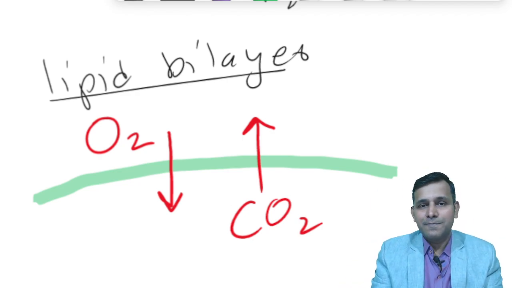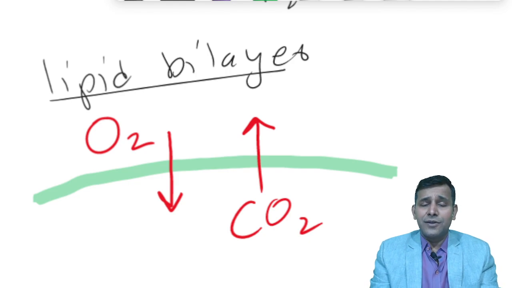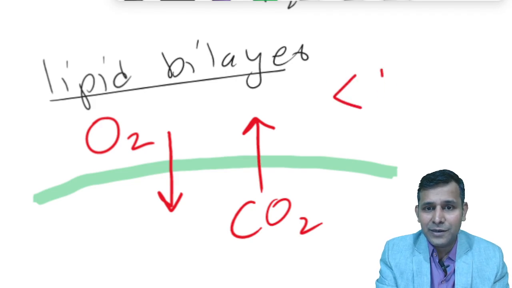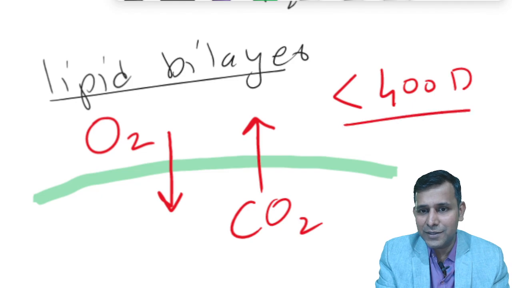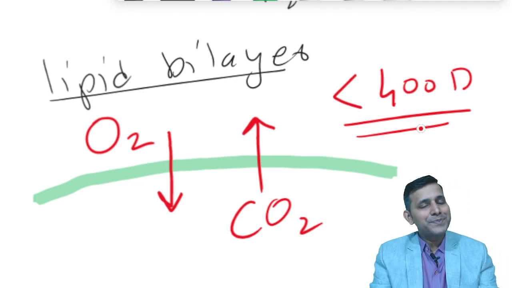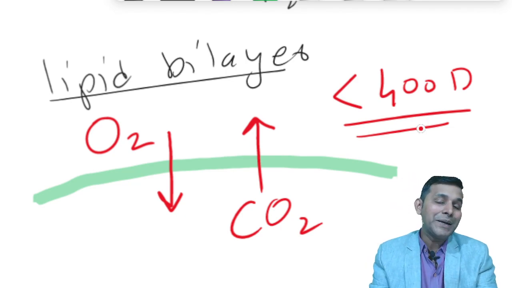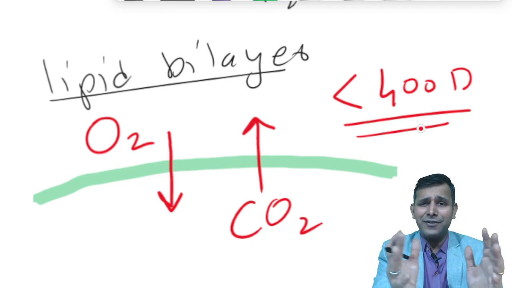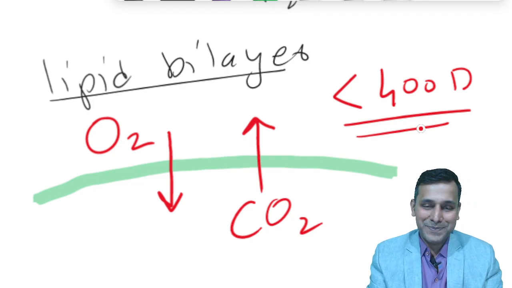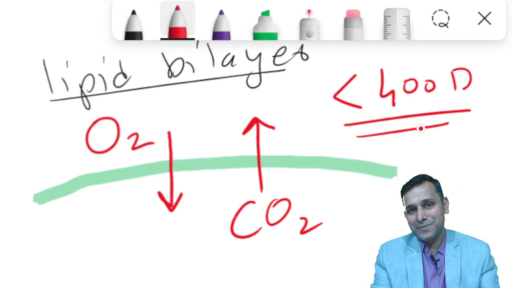So these molecules and other gases like nitrogen or helium, the gases or the molecules which are very small, less than 400 daltons. Remember the word, less than 400 daltons. The size should be less than 400 daltons. And if they are lipid soluble, they can cross the lipid bilayer directly. So small molecules, lipid soluble, can cross the lipid bilayer directly. So here we have covered a very nice portion about simple diffusion, how it is occurring and how the substances are moving. All right. So this is one part of simple diffusion we have discussed.